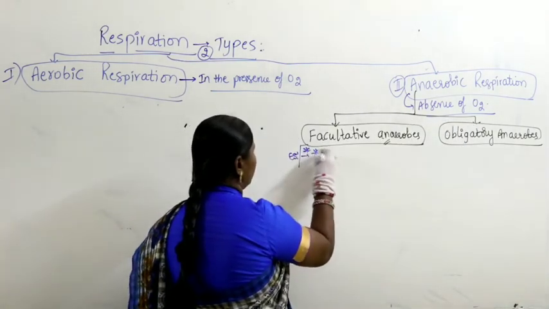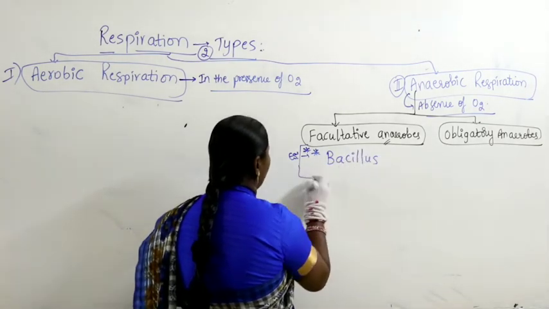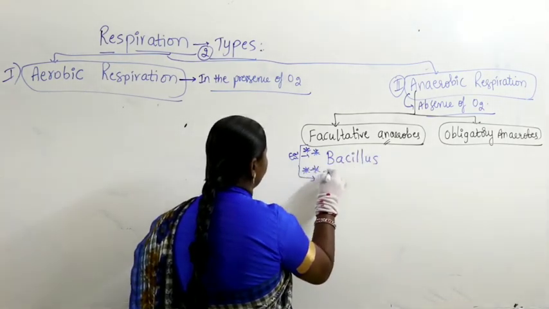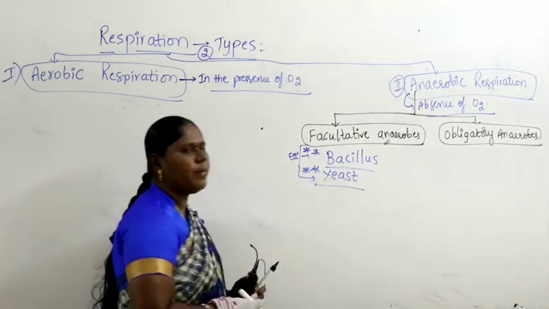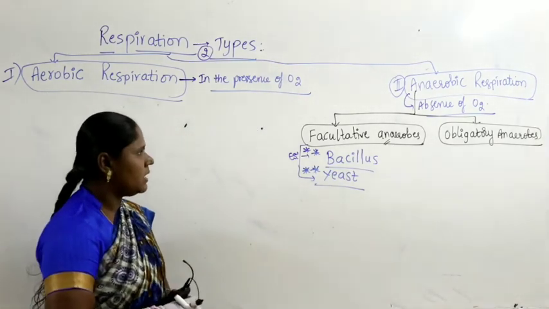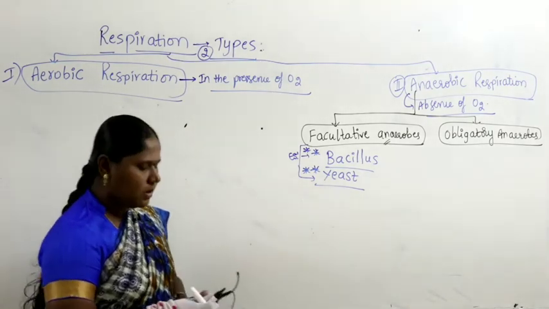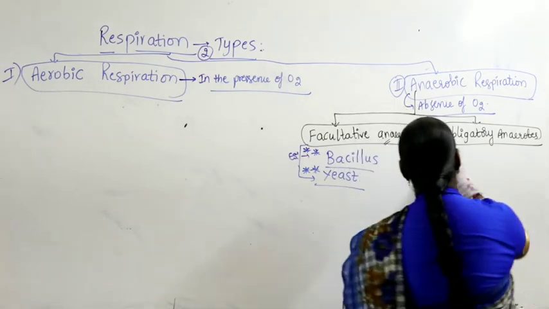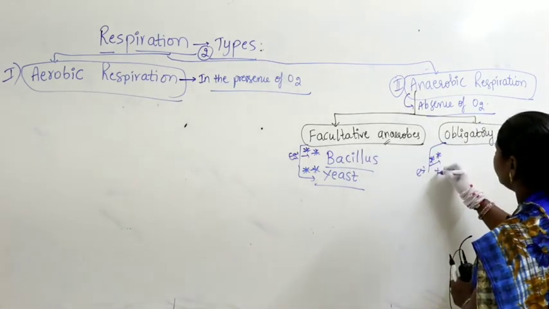Very important examples you have to remember. Let us take Bacillus and yeast. Both come under facultative anaerobes. Coming to obligatory anaerobes, a very important example is Clostridium.